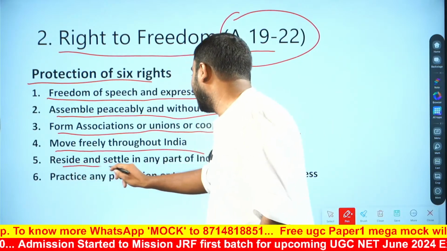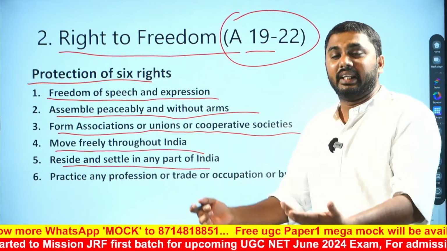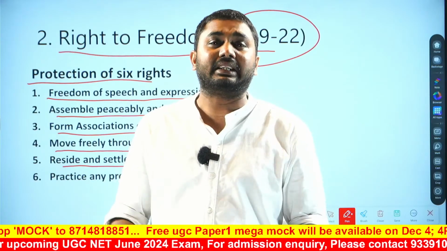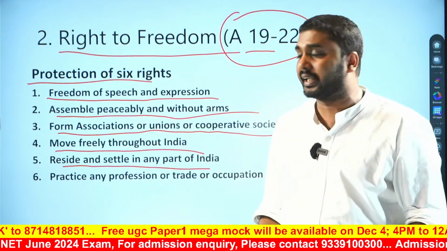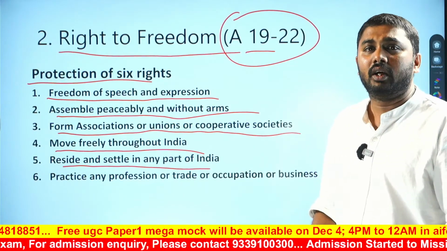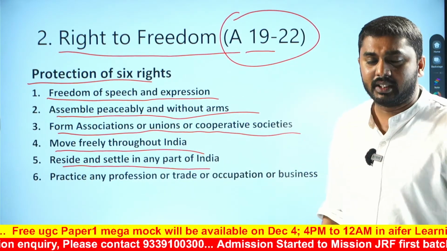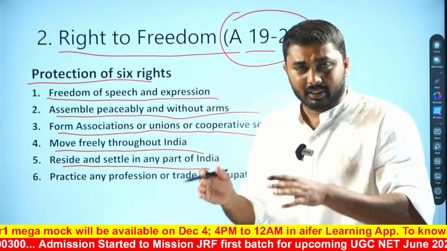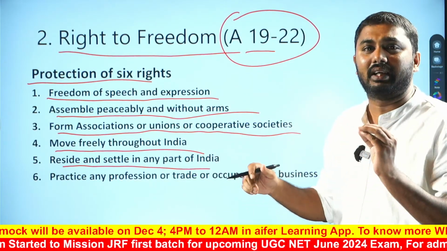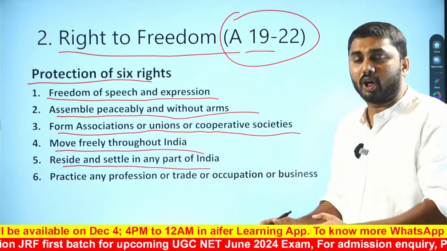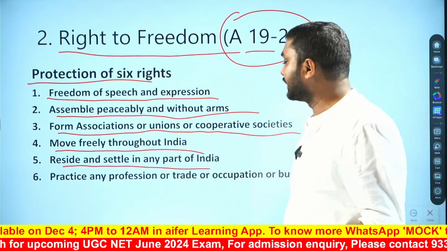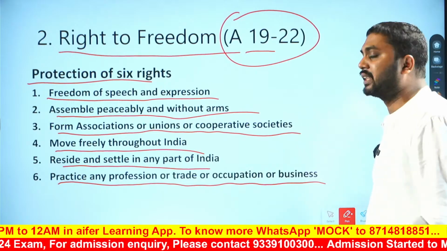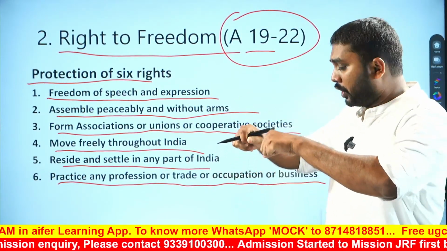Then, to reside and settle in any part of India. India is one of the largest countries in the world. We know that we have more than 30 states. So the people of India have the right to reside and settle everywhere in India. In this case also there are some reasonable restrictions, but overall we have the right to reside and settle in any part of India. Then we have the right to practice any profession, trade, occupation or business in India. So these are the 6 rights.